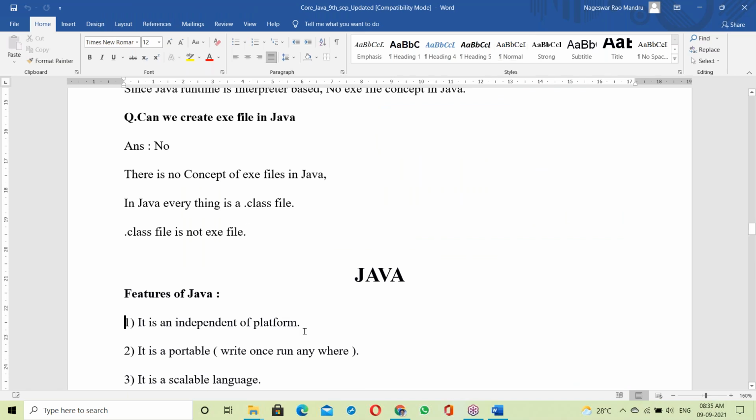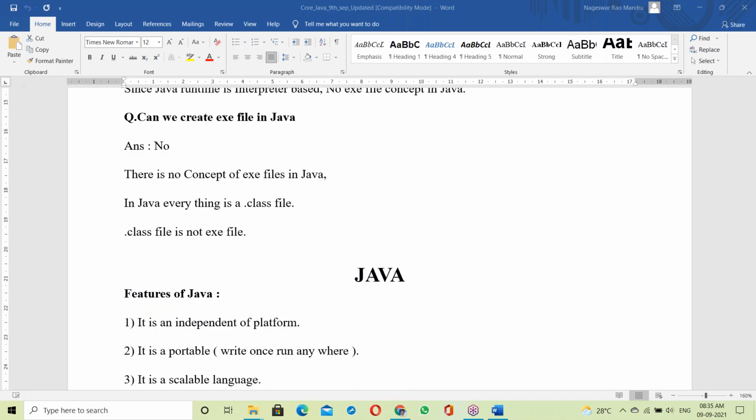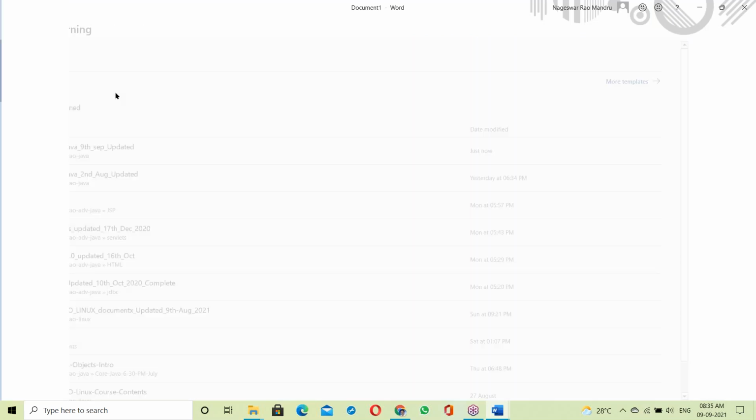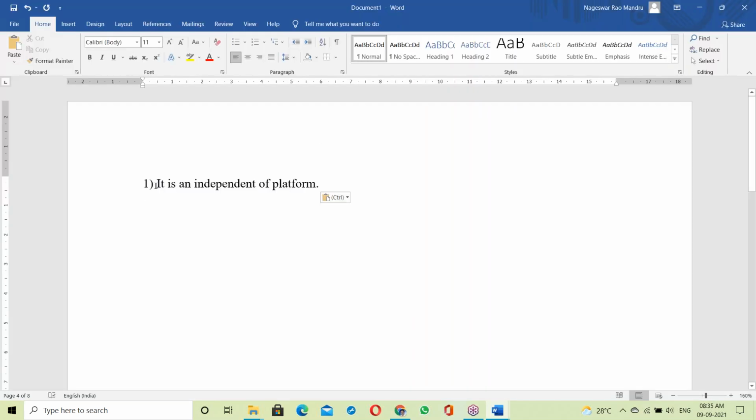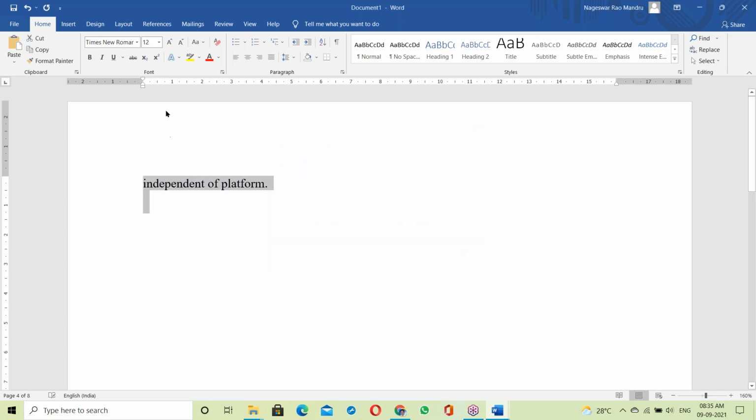Let us see the Java features: independent platform. How is Java an independent platform?